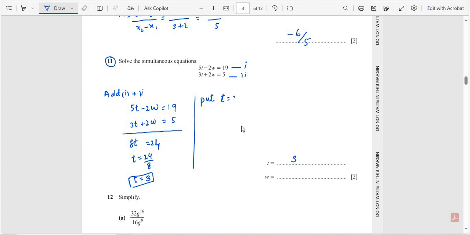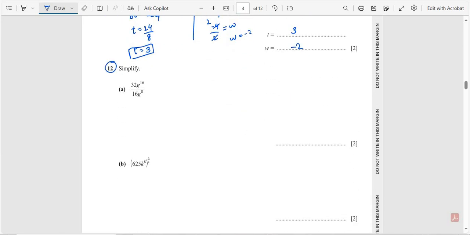Put t is equal to 3 in equation 1. 5 times the value of t, 3, minus 2w is equal to 19. This 2w shifts to this side, 5 multiplied by 3 is 15, and this 19 shifts to this side: 15 minus 19 is equal to 2w. So 15 minus 19 is equal to minus 4, is equal to 2w. Divide by 2: minus 4 divided by 2 is equal to w. 2 twos are 4. So w is equal to minus 2. So the final answer is minus 2.